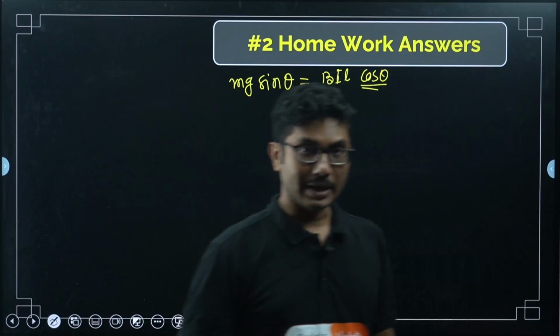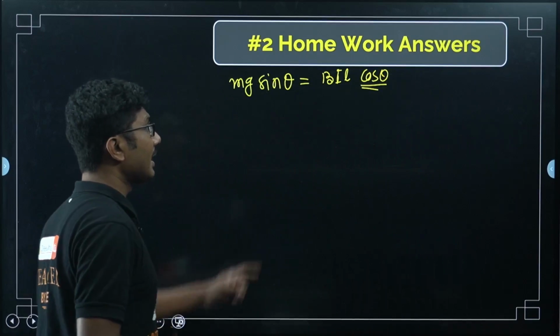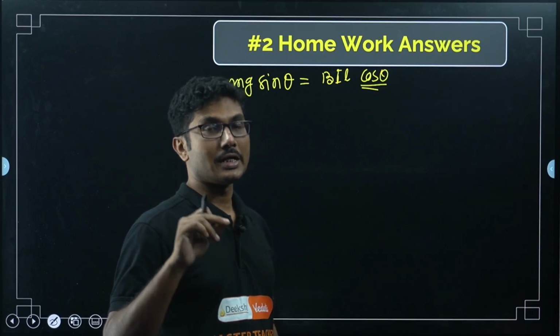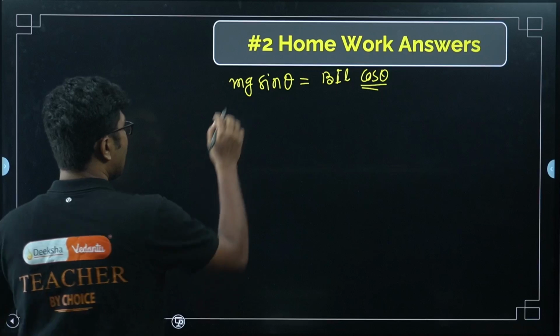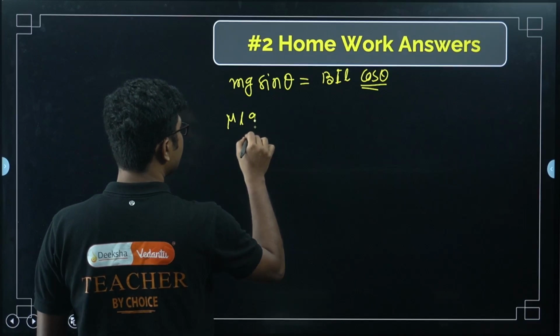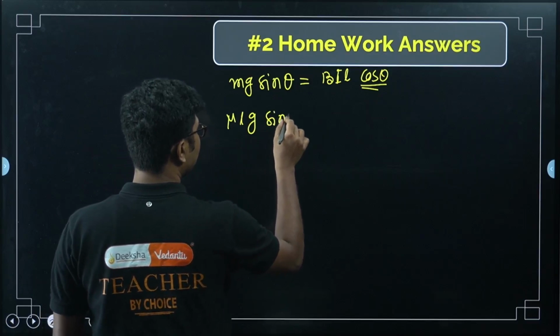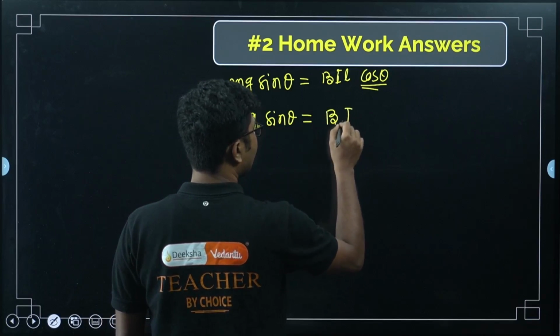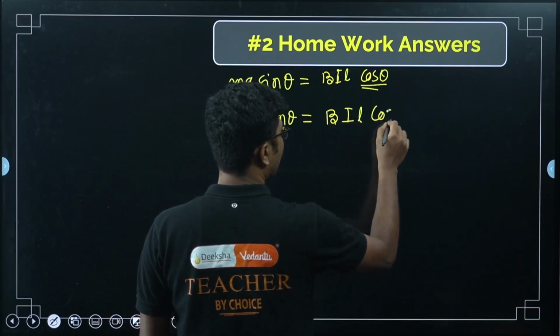Remember that the force is BIL sin theta, and in that case theta is 90 degrees, so only BIL is there. Now, m is mu L, so mu L g sin theta equals B I L cos theta.